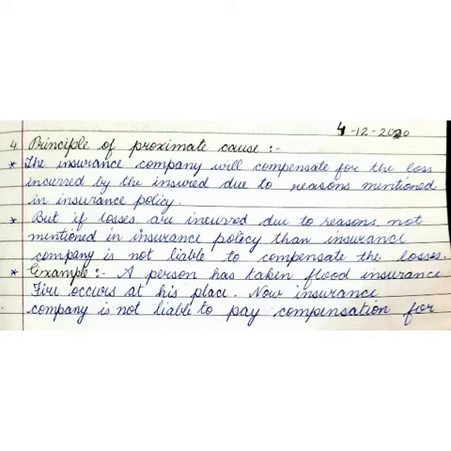Now the insurance company will compensate only for the losses incurred by the insured due to the reasons mentioned in the insurance policy and not for any other matter. But if losses are incurred due to reasons not mentioned in the insurance policy, then the insurance company is not liable to pay the compensation. We can understand this with the help of an example. A person has taken flood insurance, but fire occurs at his place. Now, the insurance company is not liable for paying the compensation.